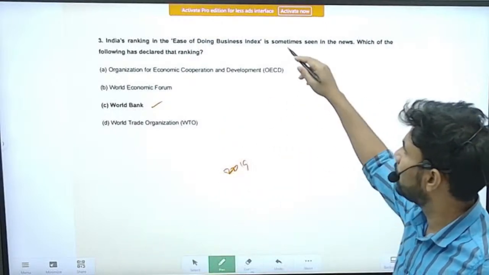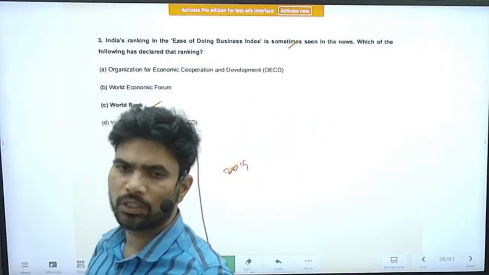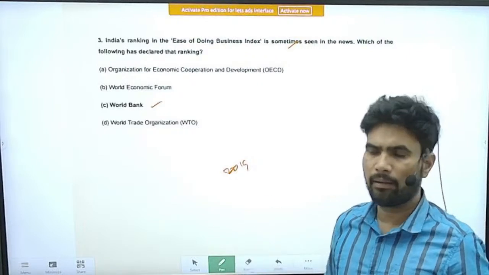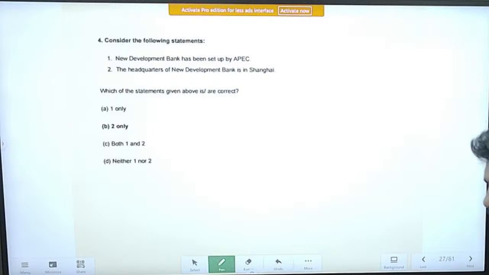Because of that, the ease of doing business ranking was many times in the news, because India's ranking was drastically improving year by year. Now it has been stopped. We will see whether it will be restarted or not.